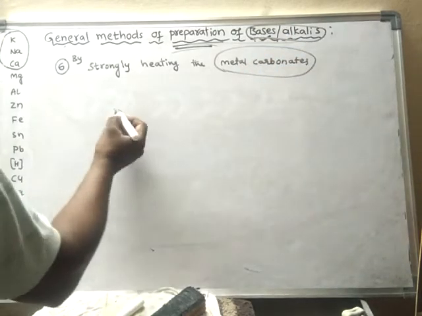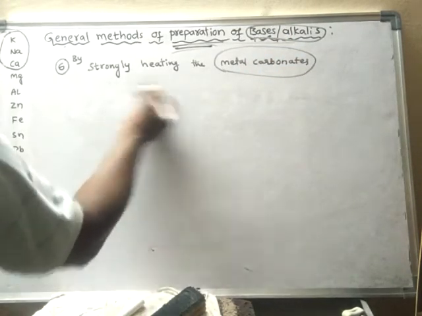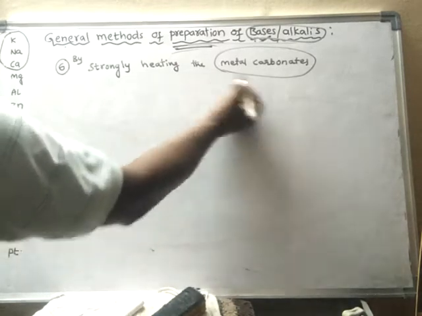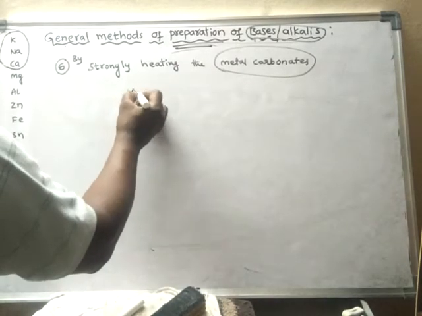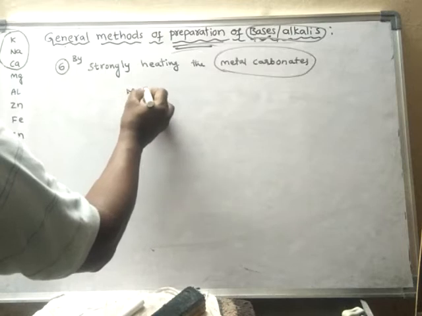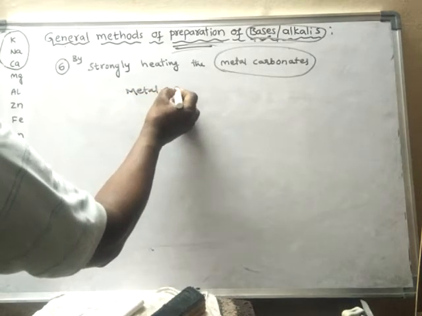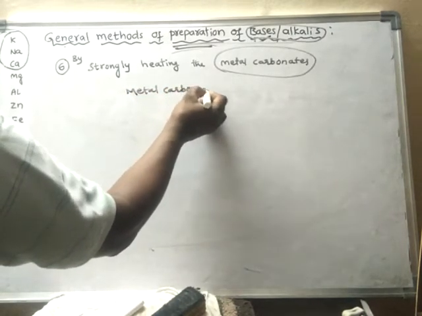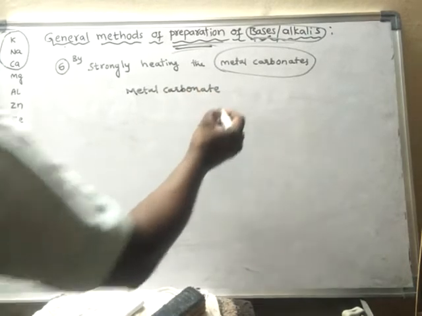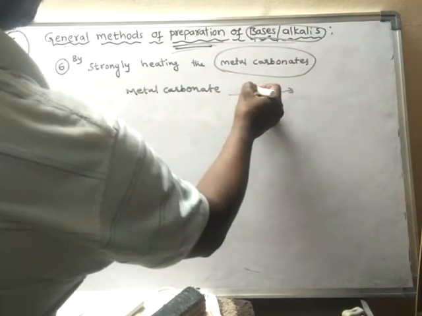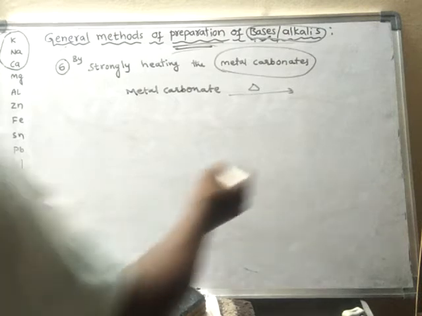For example, I'll write the general equation. Generally, when any metal carbonate is strongly heated, what happens?